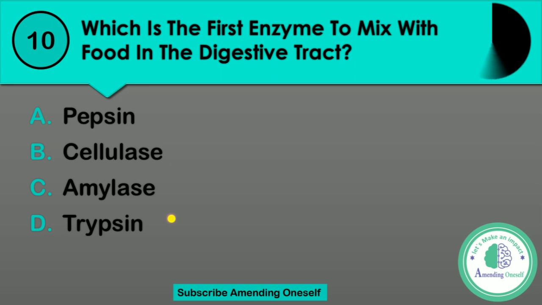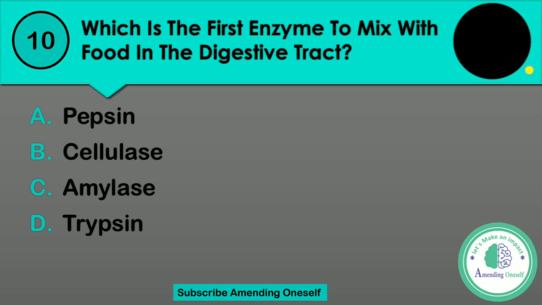I repeat the options. Option A, pepsin. Option B, cellulase. Option C, amylase. Or option D, trypsin. Ten seconds left. I repeat the question. Which is the first enzyme to mix with the food in the digestive tract? The first enzyme that mixes with the food. Four options, easy question, easy answer.